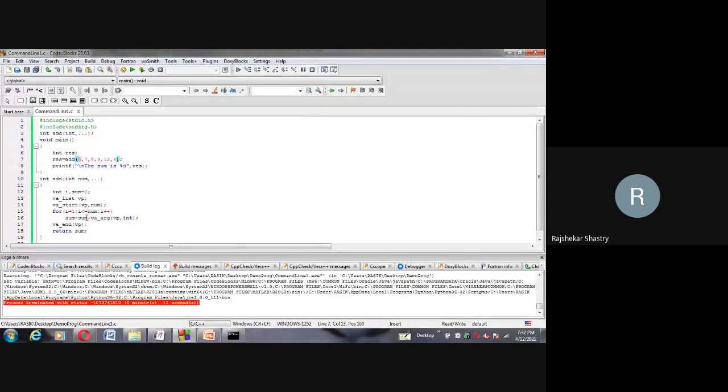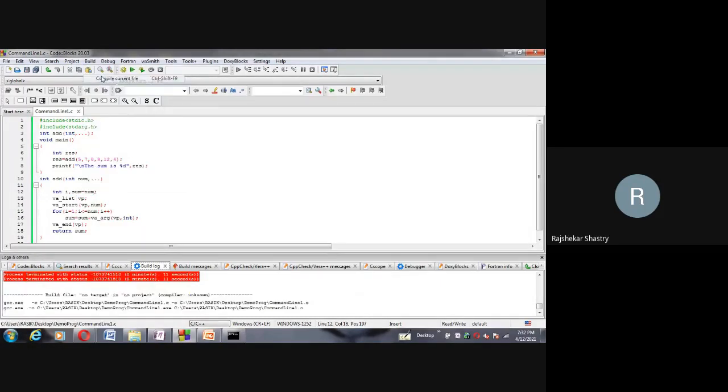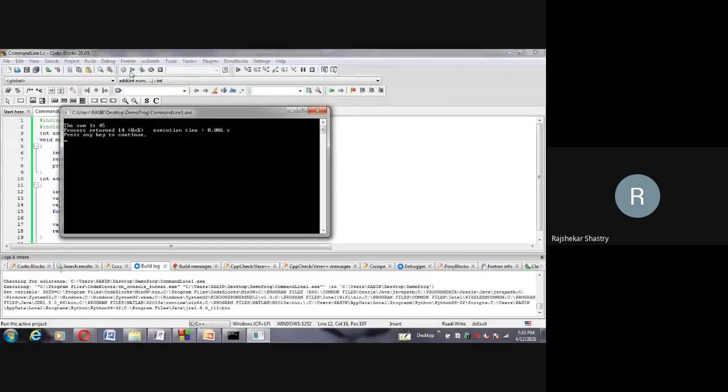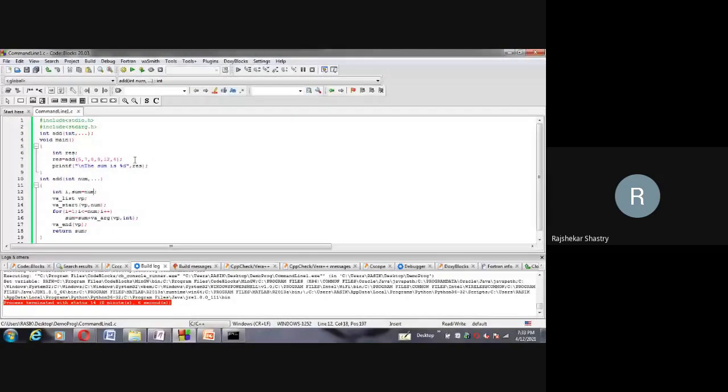If you want the first one to be added, you say sum is equal to num. If you say num, then the first will also be added, including the first argument. But since in my idea, the first argument only tells how many are remaining, this time it is 45 because the first argument is 5. Now similarly, I can call any number of such add methods.